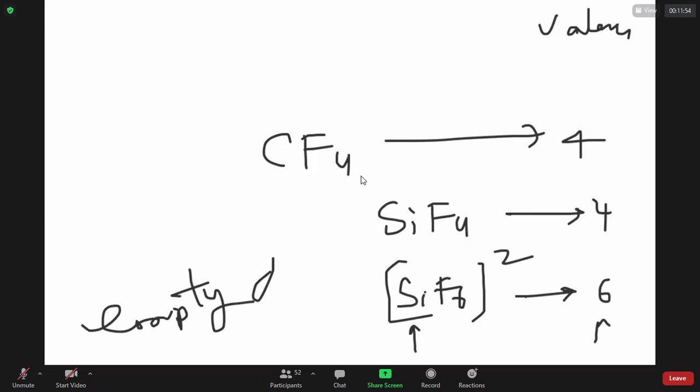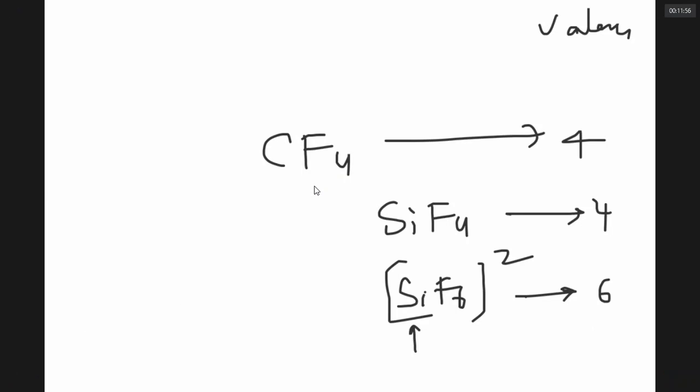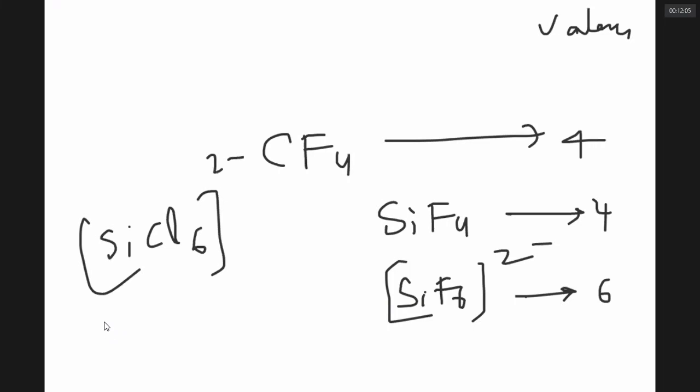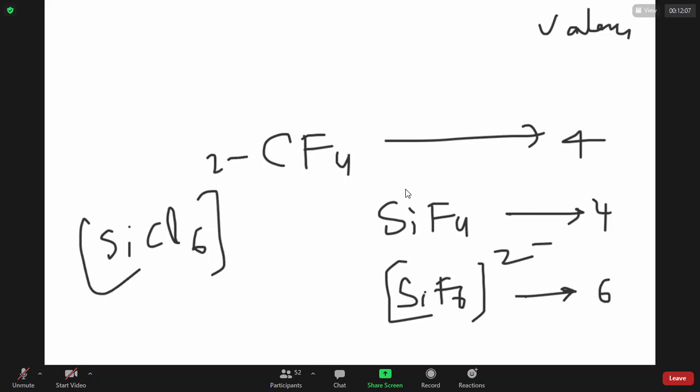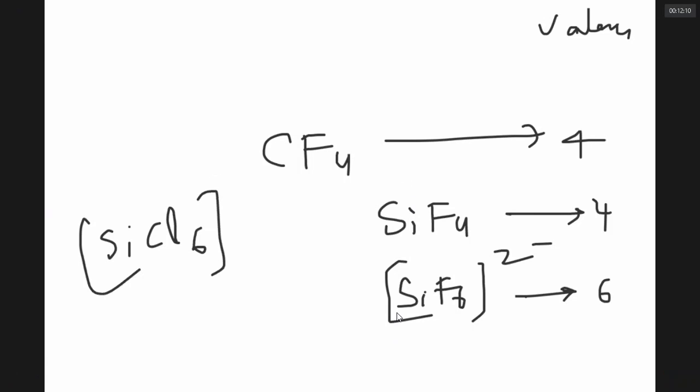My problem is silicon is making hexafluorosilicate ion. Can it make hexachlorosilicate ion? No, sir, because bulky chloro groups cannot be accommodated around silicon. That is a concept. I think you learned this. That's very good. I'm so pleased.